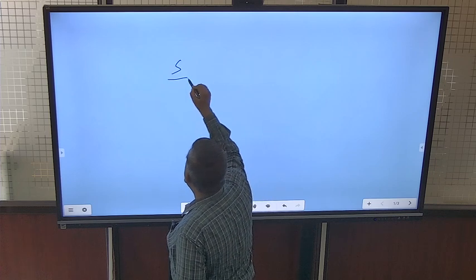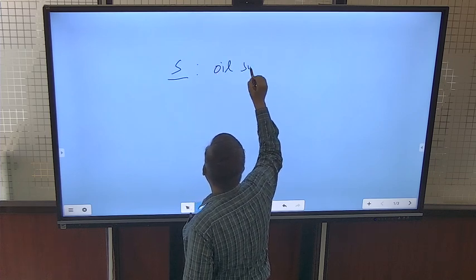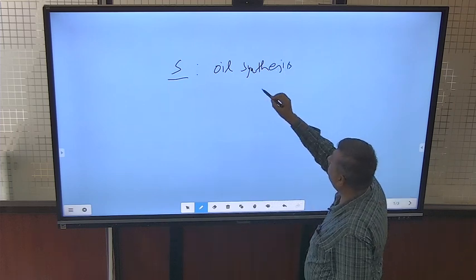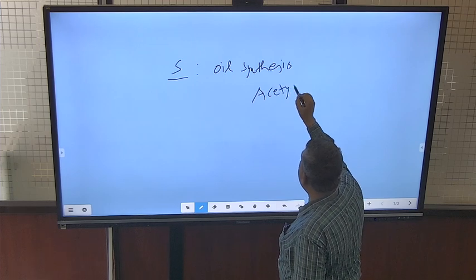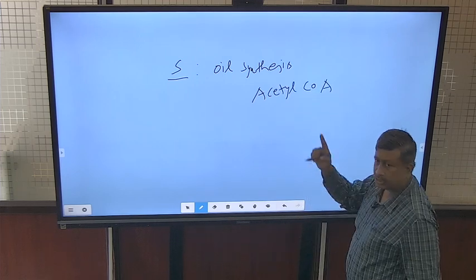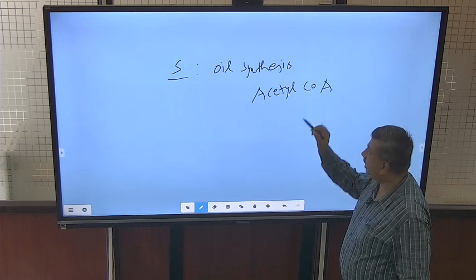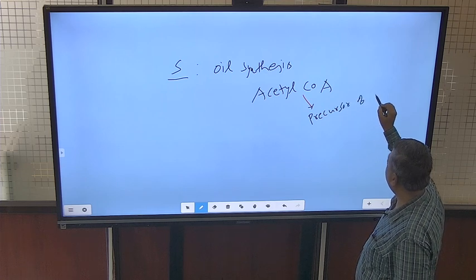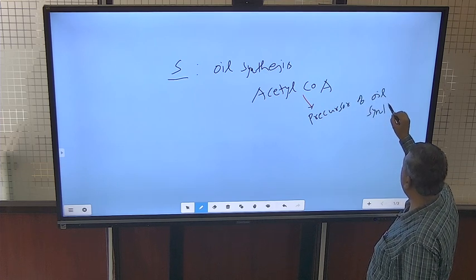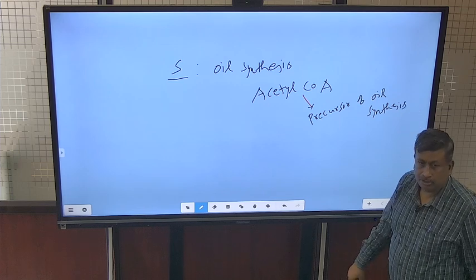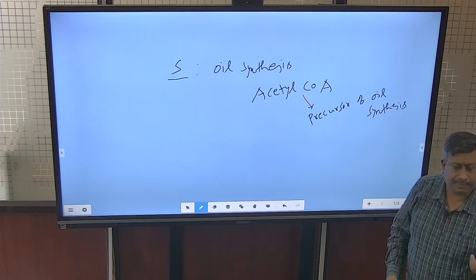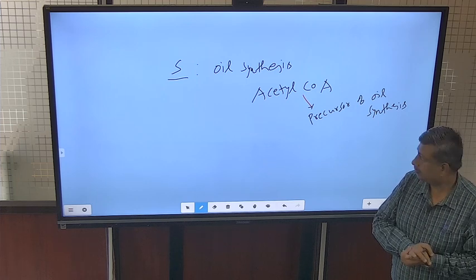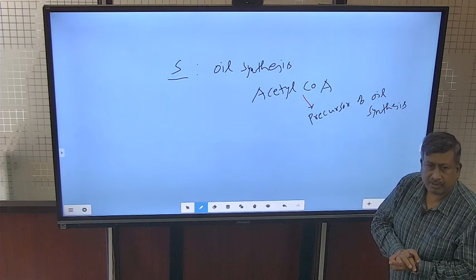Another important role of sulfur is in oil synthesis. How is it involved in oil synthesis? Sulfur is a constituent of acetyl coenzyme A, and this is the precursor of oil synthesis. That's why sulfur is required for oil synthesis. So in oilseed crops, whether mustard, soybean or groundnut, the sulfur requirement is higher because it is involved in acetyl CoA formation.